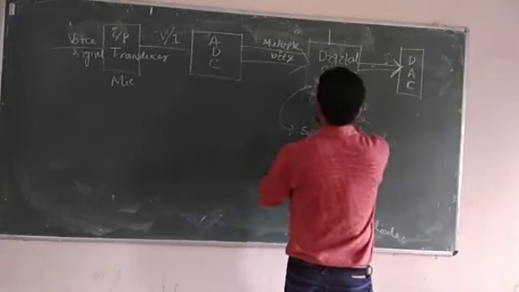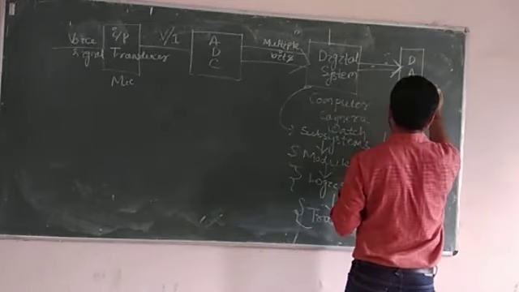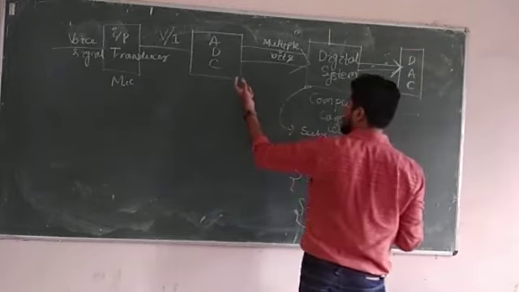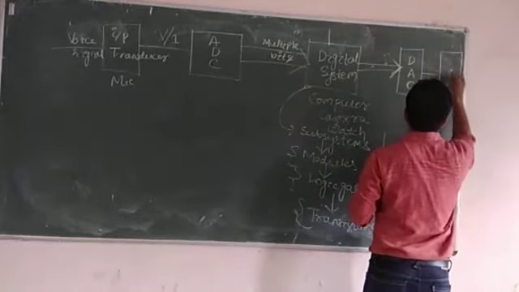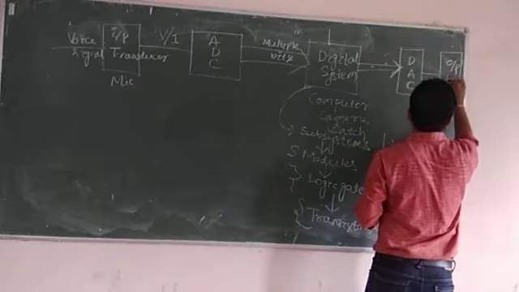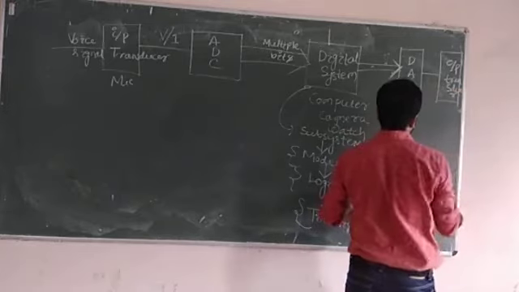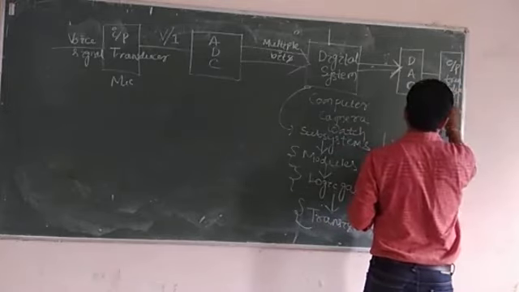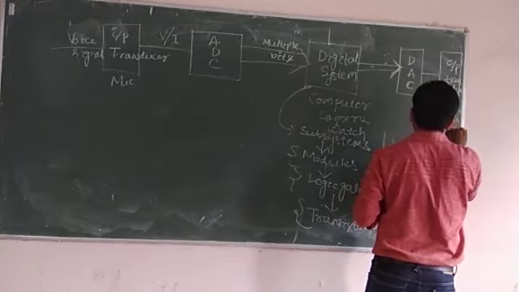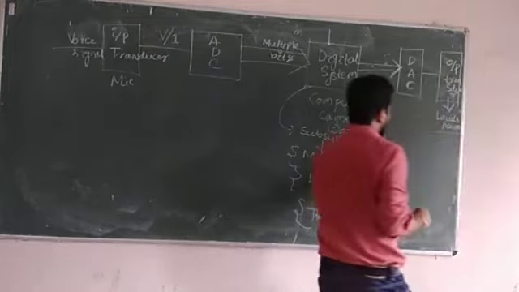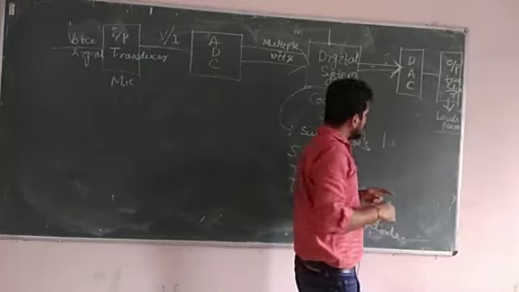Hence after processing, we need a digital to analog converter, which again converts it back into an analog signal, in the form of voltage and current. Then we need the output transducer, for example, a loudspeaker. The input to the loudspeaker is obviously a current and voltage, but it will convert it again into sound waves.